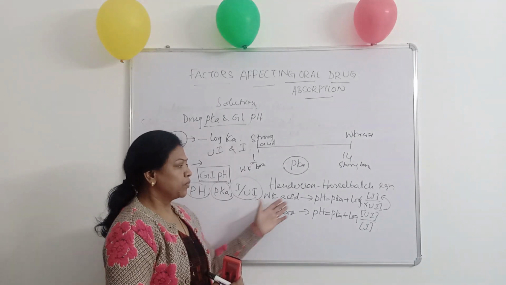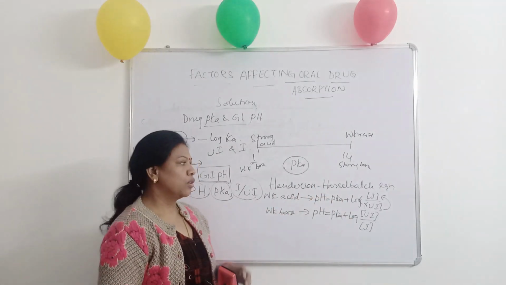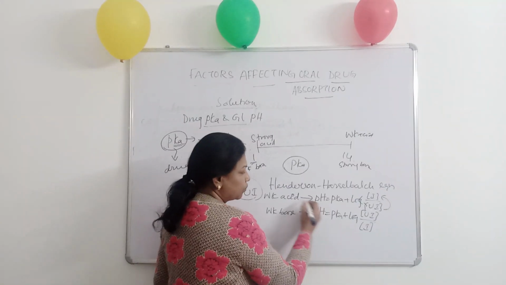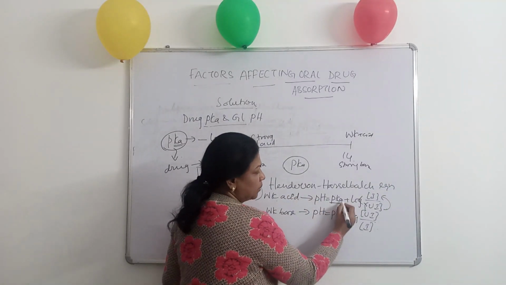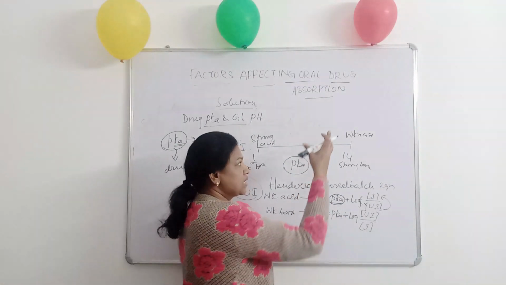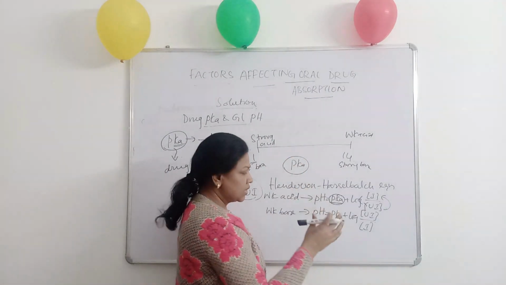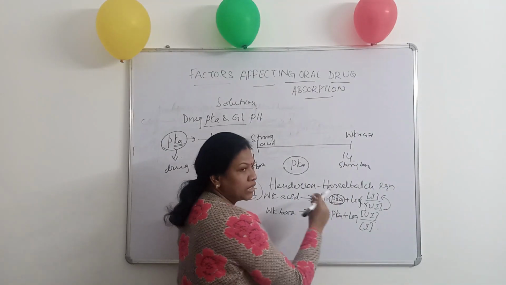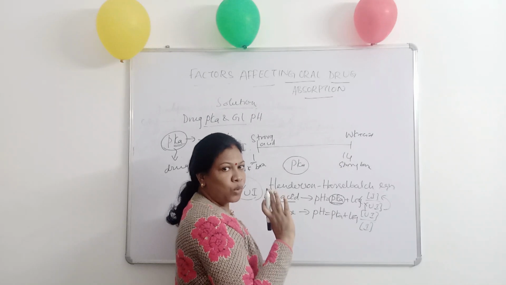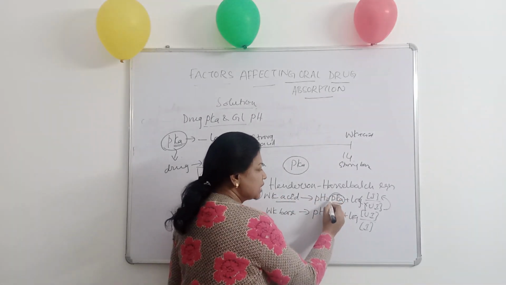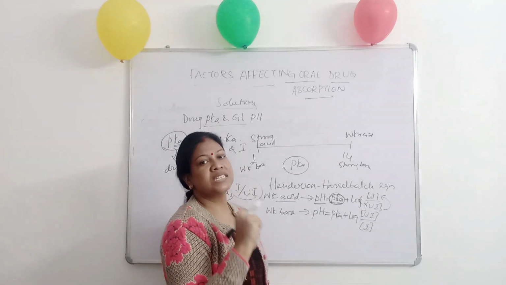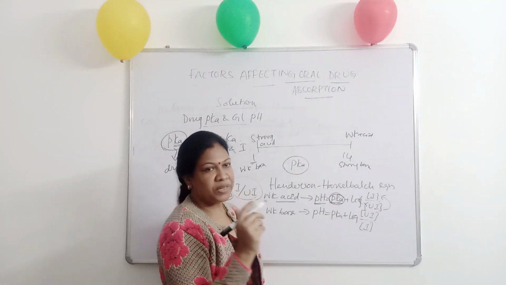Now what does it mean? pH = pKa + log of ionized upon unionized concentration of the drug. That means for a weakly acidic drug, the pKa of the drug is acidic in nature, somewhere in the weakly acidic region. Now what happens when you place this weakly acidic drug in an acidic pH, that is, reduced pH?